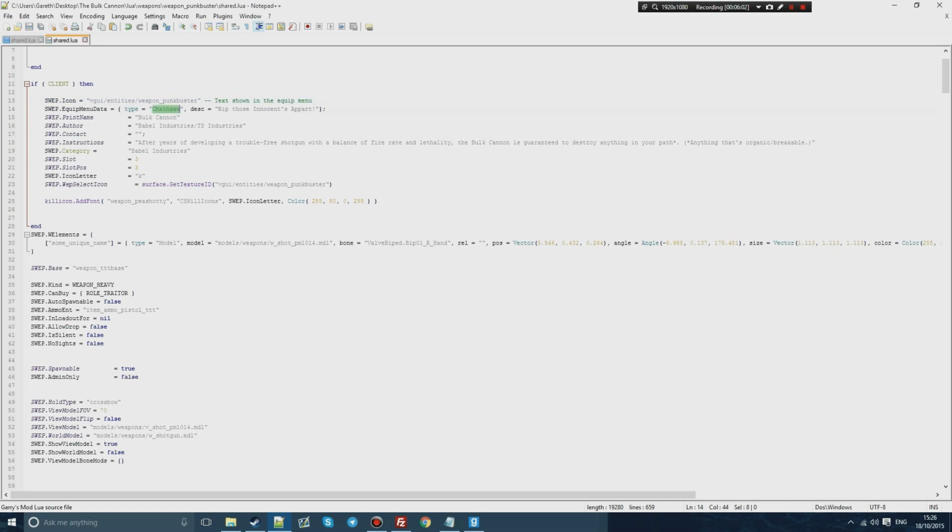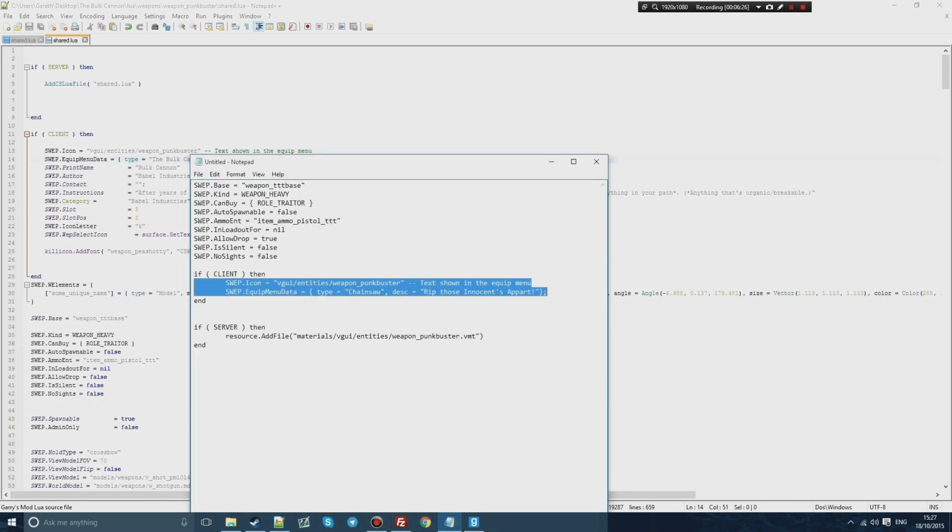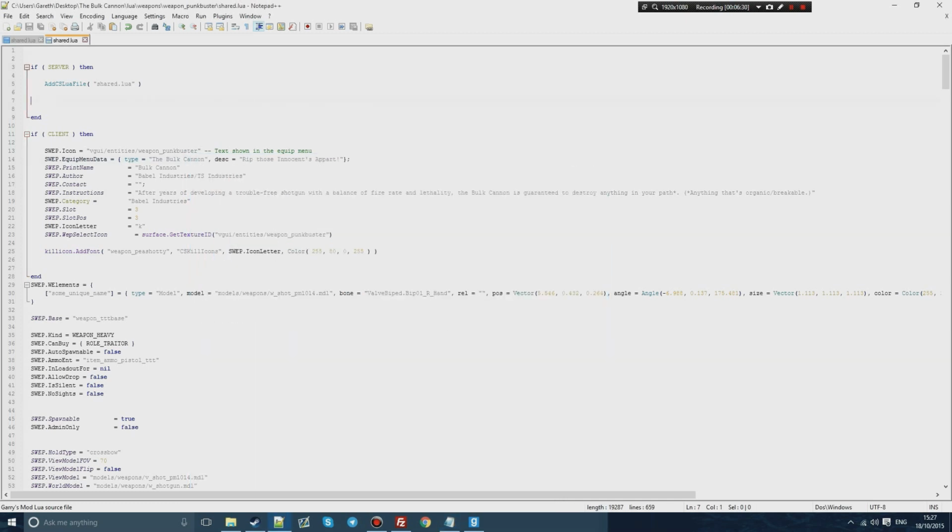You can also change your type and name. Basically, this will be the text shown in your equipment menu. So I'm going to call this the bolt blaster or bolt cannon, and we'll just keep it as Ripper as any instance apart. You also have "if server then end". If you don't have that, just copy the whole entire thing, but I already have it, so I'm going to copy this and paste it.